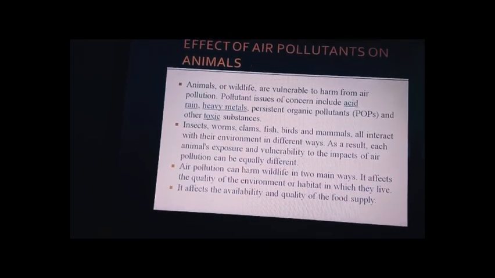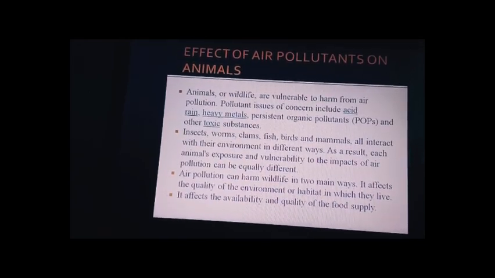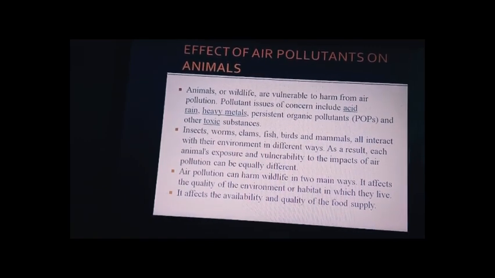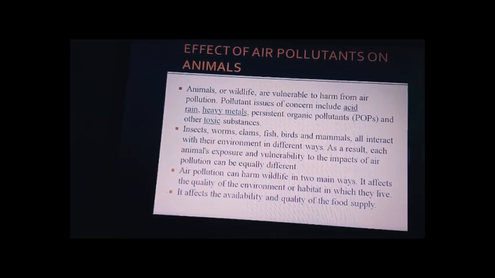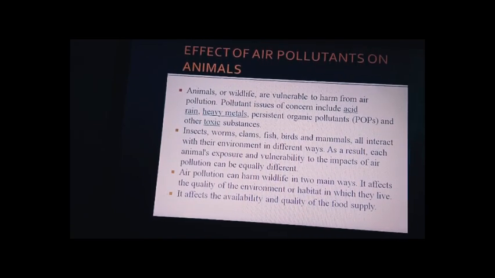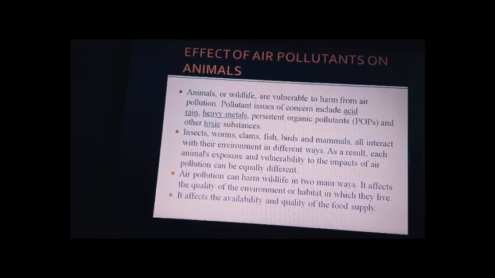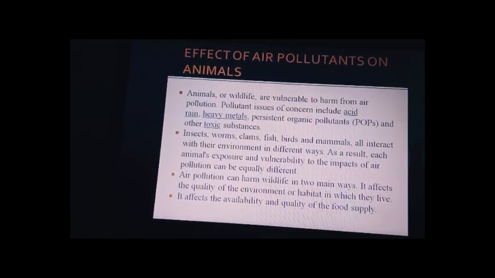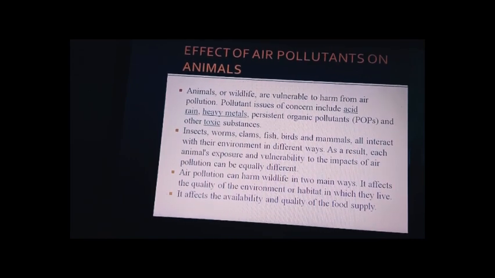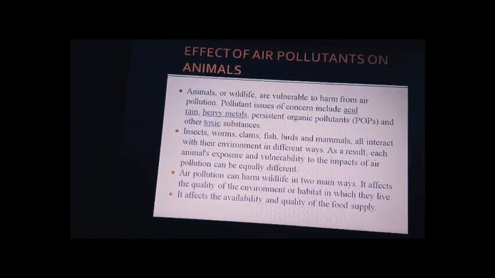Okay, fine. So in terms of effects of pollutants on animals, let's see. Animals or wildlife are vulnerable to getting harmed from air pollution. The pollutants include those causing acid rain, heavy metals, or persistent organic pollutants which remain in the atmosphere for years together.